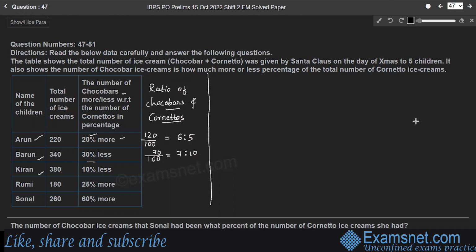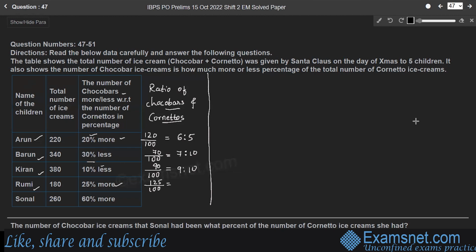Next, for Kiran, for 100 cornettos, 10% fewer chocobars. So 90 chocobars given. So therefore, the ratio is 9:10. Similarly, for Rumi, 25% more. That means if 100 cornettos were given to Rumi, then the number of chocobars is 125.